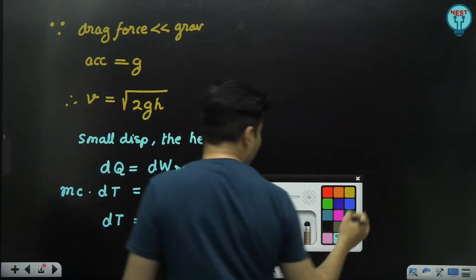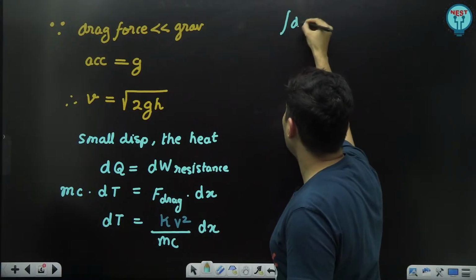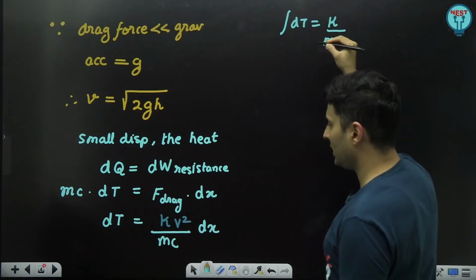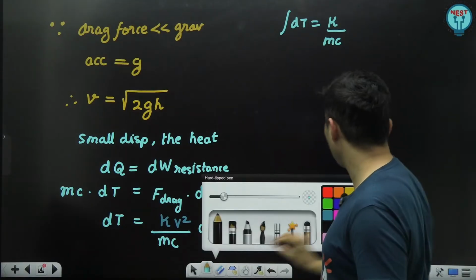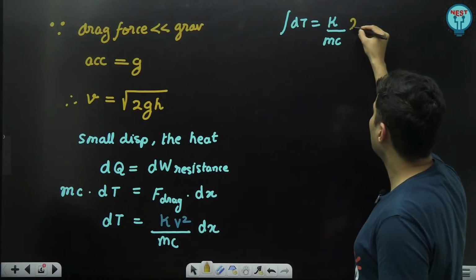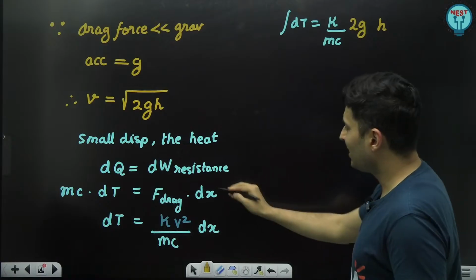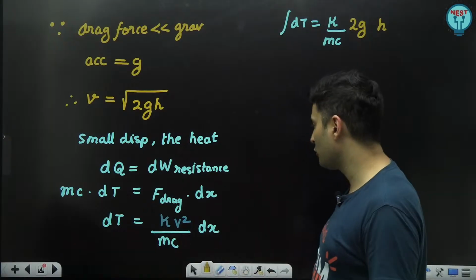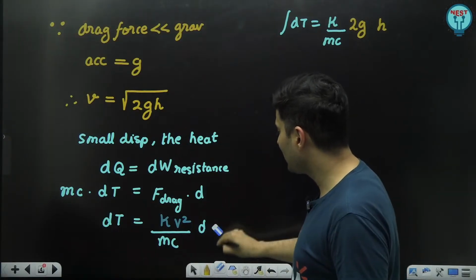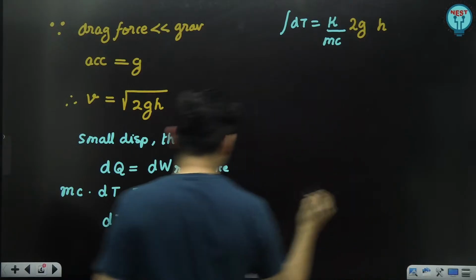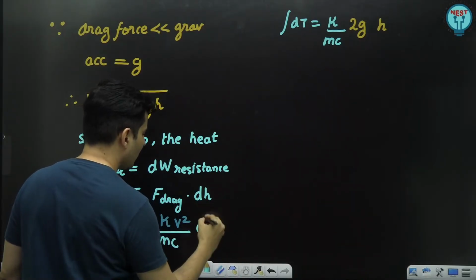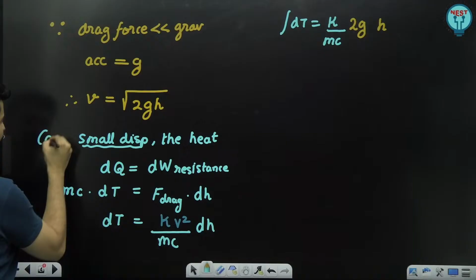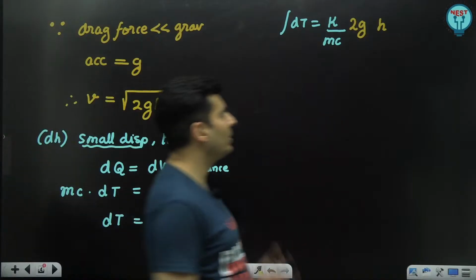All right. So now if I integrate this, the integral of dT, k is a constant, mc is also a constant, and what is v square? v square will be nothing but 2g into h, but actually it will be 2g into x, you can say, if x is the height by which it has fallen. Or if you don't like this dx, you can also replace this dx by that small displacement dh. dh is that small distance, that small displacement, so that will be better to integrate.